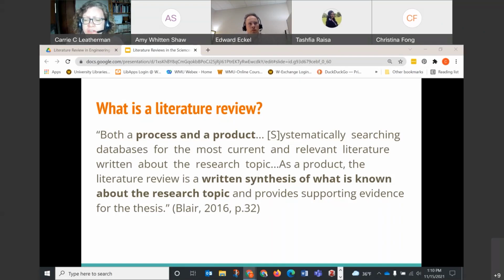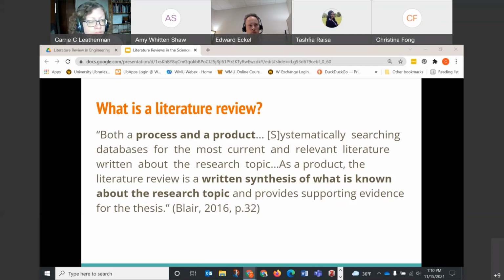A second reason is to justify a proposal, like a master's thesis or a dissertation. You generally have a literature review to indicate that there's a gap in the scholarly knowledge about a particular topic, and then the thesis or dissertation will be filling in that gap. The third reason is just to give a general overview of a topic. You gather up all the literature and present what's going on.